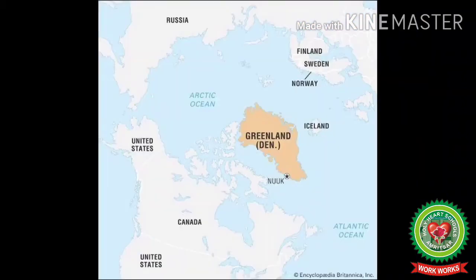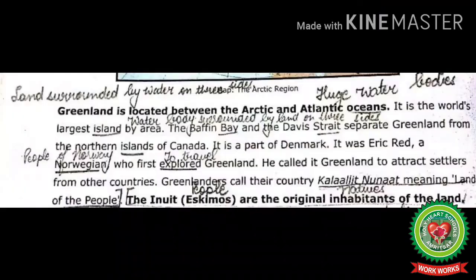Look at this map, students. You all can see Greenland is located between the Arctic Ocean in the north and the Atlantic Ocean in the south. The Baffin Bay and the Davis Strait separate Greenland from the northern islands of Canada.